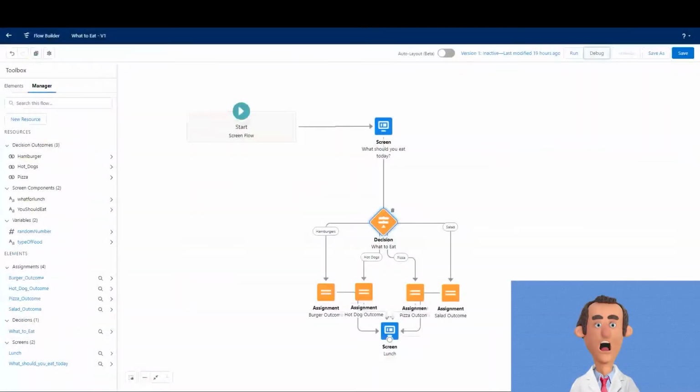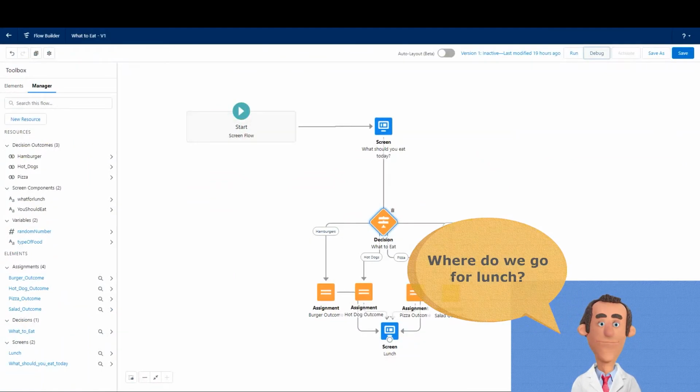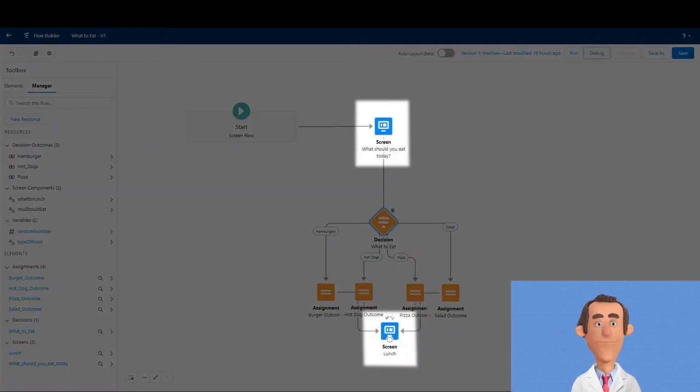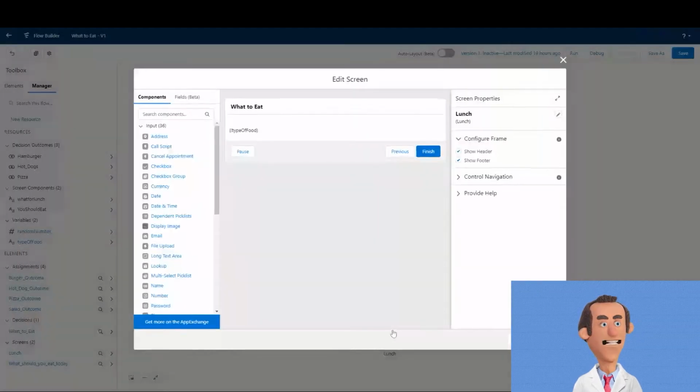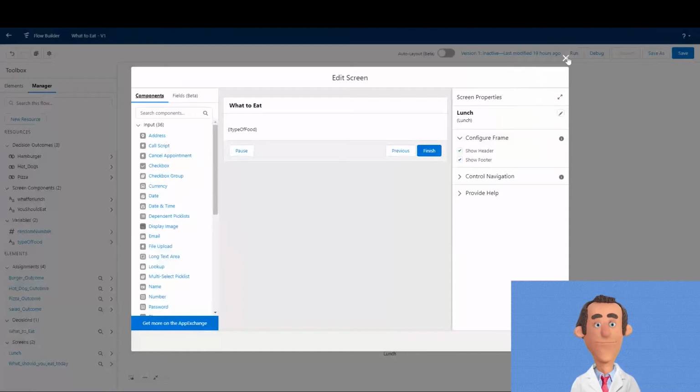This sample flow will help demonstrate the value of using code inside of a flow. This flow generates an answer for the common office question, where do we go for lunch? This is a screen flow. It has a start screen and an end screen, which displays the decision made by the flow.